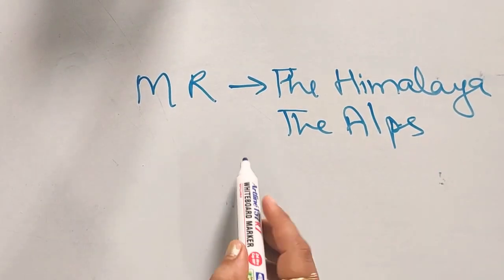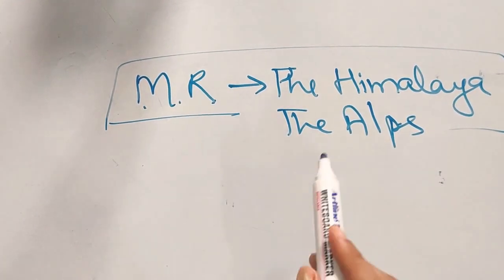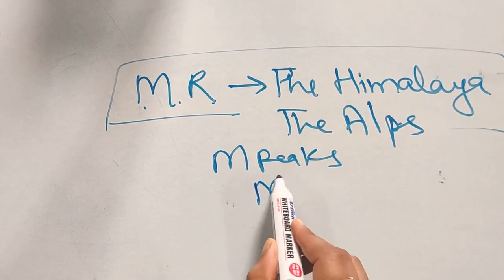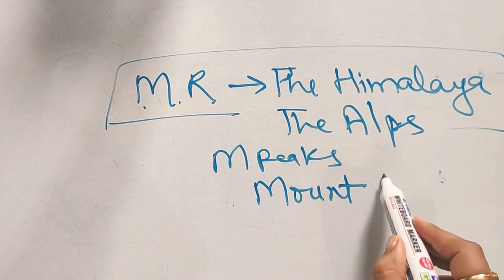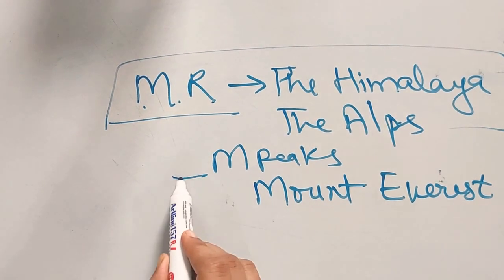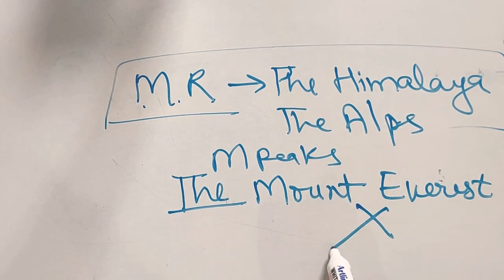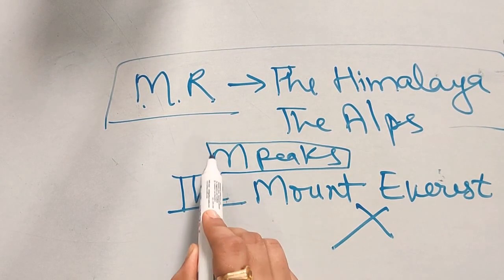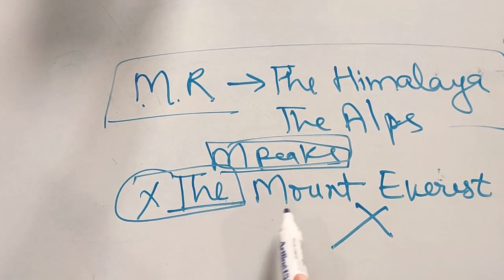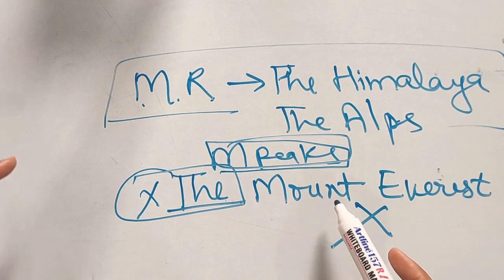We use the before the names of mountain ranges, but before the names of mountain peaks, like the very famous Mount Everest. If you use the before Mount Everest, it's wrong. Before the name of a mountain peak, we will not use the. We will only say Mount Everest. Okay?